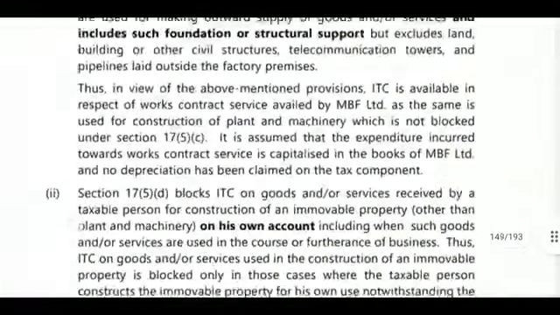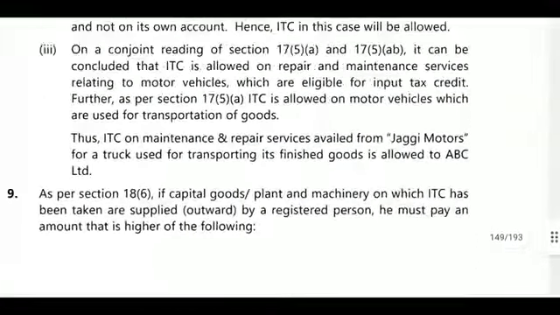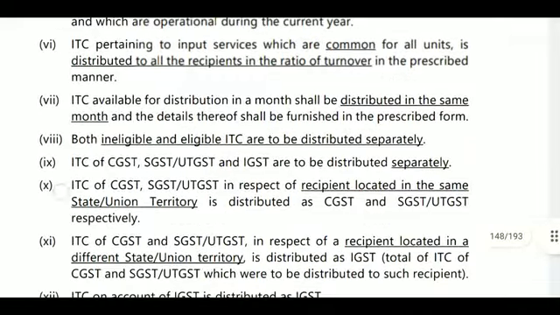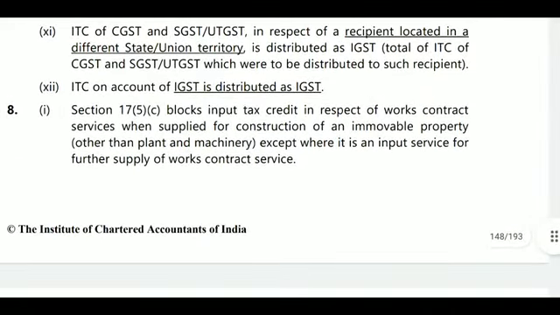So question number 8. First, what is there in question number 8? The first question will be section 17(5)(c). What is there in section 17(5)(c)? Blocked input tax credit in respect of work contract. This is a blocked credit when supplied for construction of an immovable property other than plant and machinery, except where it is input service for further supply.